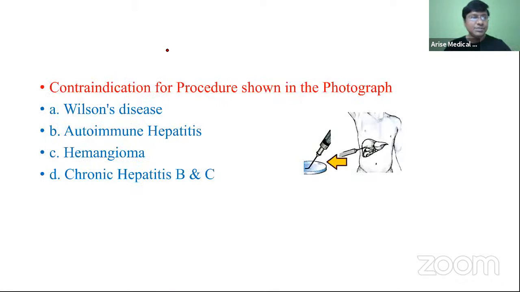You see this question. Contraindication for a procedure shown in the photograph: Wilson's disease, autoimmune hepatitis, hemangioma, chronic hepatitis B and as well as C. Contraindication for procedure shown in the photograph. Please answer this.